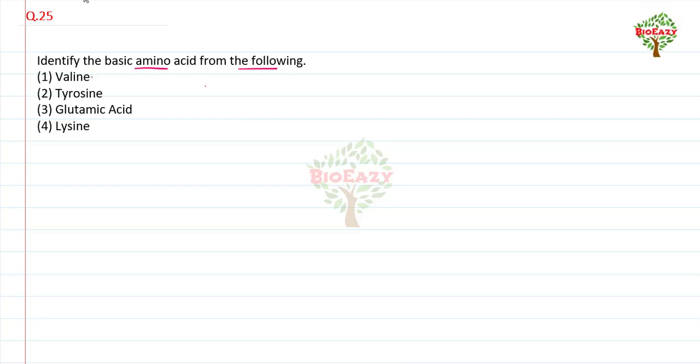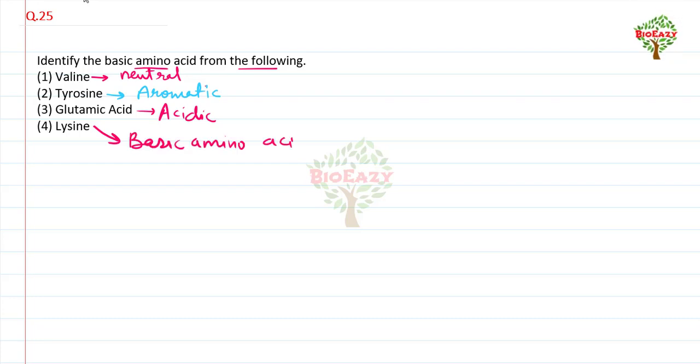Next, question number 25: identify the basic amino acid from the following. Number first is valine. Valine is the neutral amino acid. Number 2, tyrosine. Tyrosine is the aromatic amino acid. Number 3, glutamic acid. It is an acidic amino acid. And last, number 4 is lysine, which is a basic amino acid. So the right option is lysine.